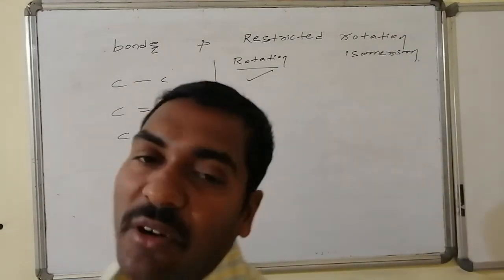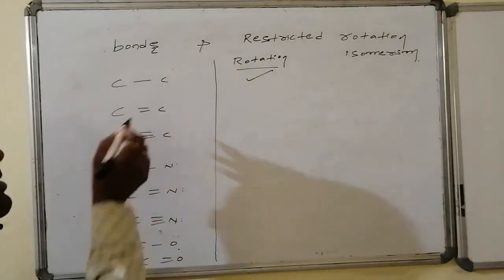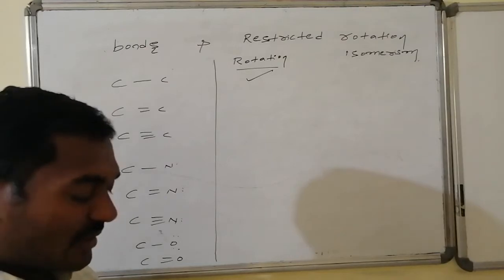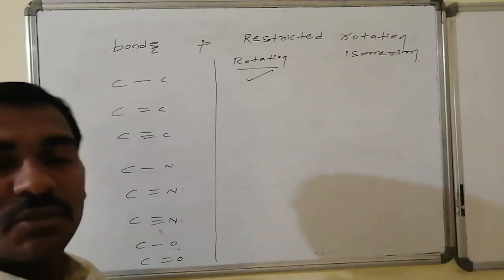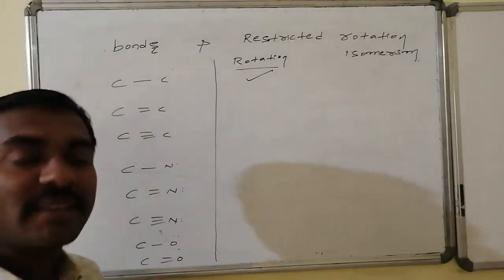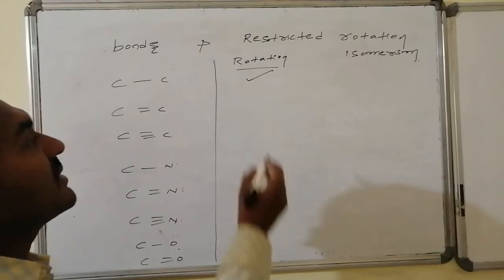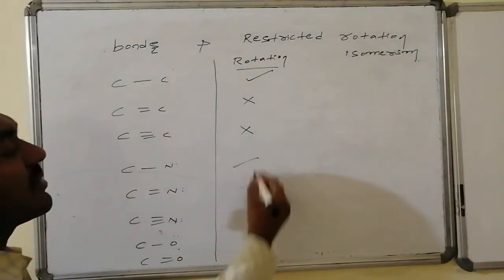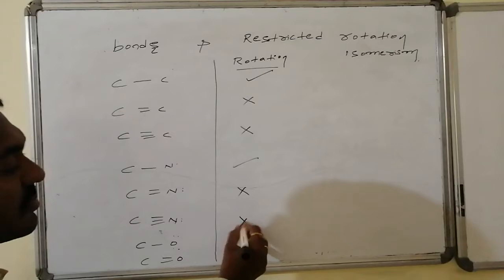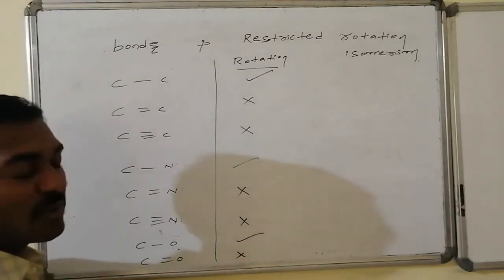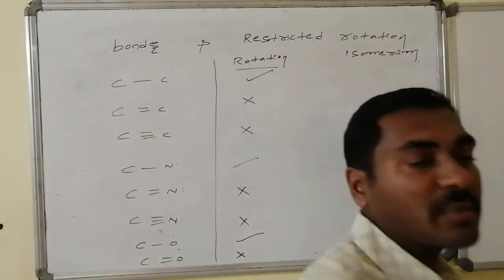Whereas if pi bond interaction is possible along with the sigma bond, it leads to the formation of a double bond. When a double bond occurs, its rotation is locked. Whatever valencies are present on the first and second carbon remain as they are. There is no movement, hence there is no rotation. Even in a triple bond there is no rotation. Similarly, carbon-nitrogen single bond rotation is possible, but when a double bond or triple bond occurs, there is no rotation. Similarly, carbon-oxygen single bond rotation is possible, but not when a double or triple bond is present.